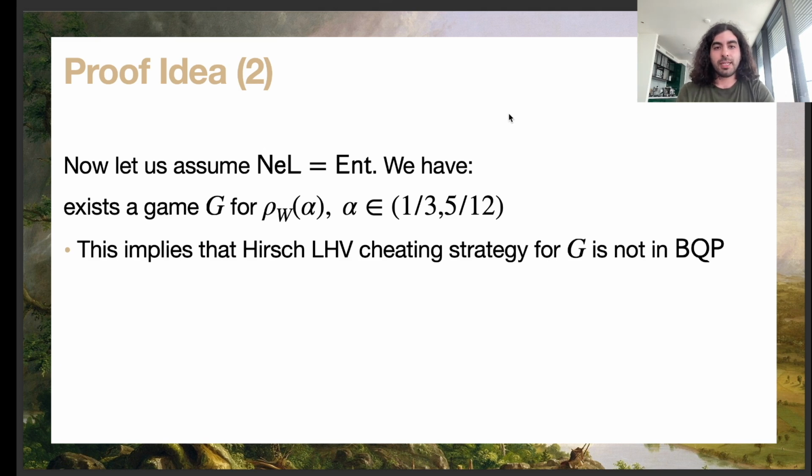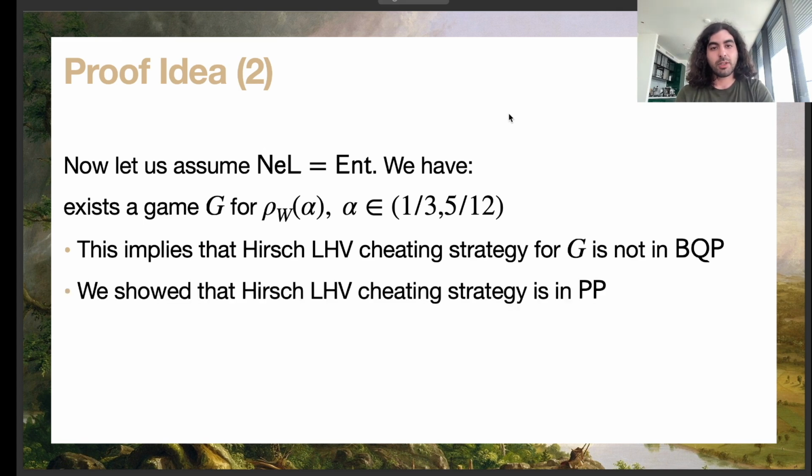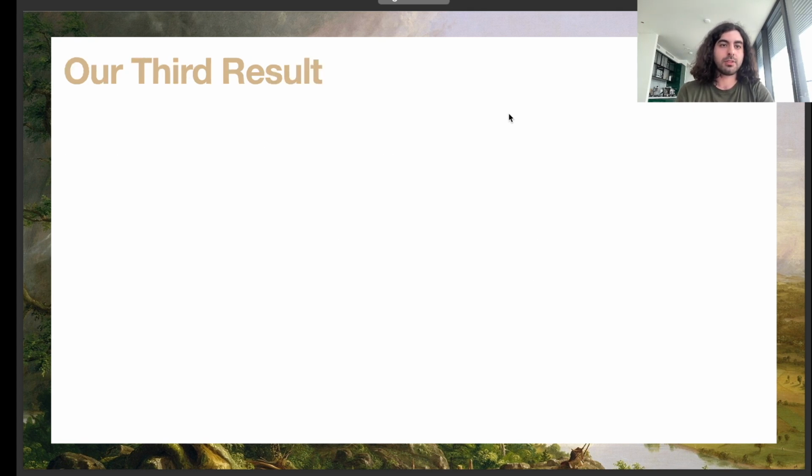So this would imply that the Hirsch LHV cheating strategy for G should not be in BQP, because as we said, we assume that all entangled states are not efficiently local. But we've already proven that the Hirsch strategy is in PP, so if we put all this together, we get that this cheating strategy should be in PP but not in BQP, which finishes the proof.